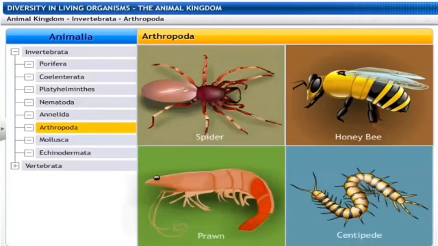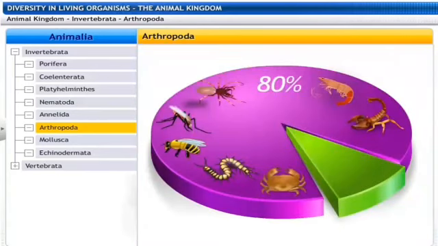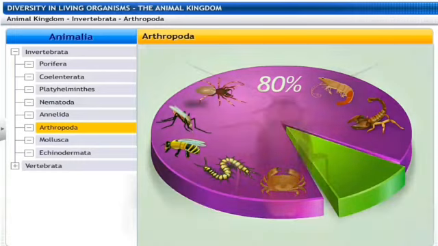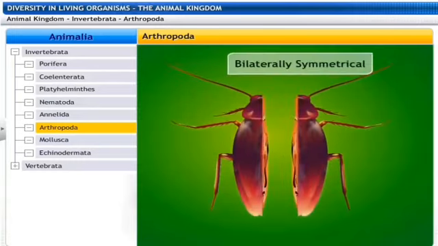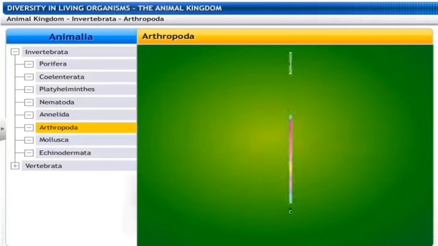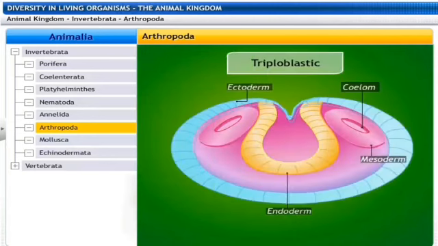The word arthropod itself means jointed legs, and a lot of examples which we observe in day-to-day life have jointed legs. They are almost 80% of the animals found on the surface of the earth. Here are the various examples. They are bilaterally symmetrical. The left and the right side will be similar to each other. They are triploblastic also. The body is made up of 3 layers of cells.